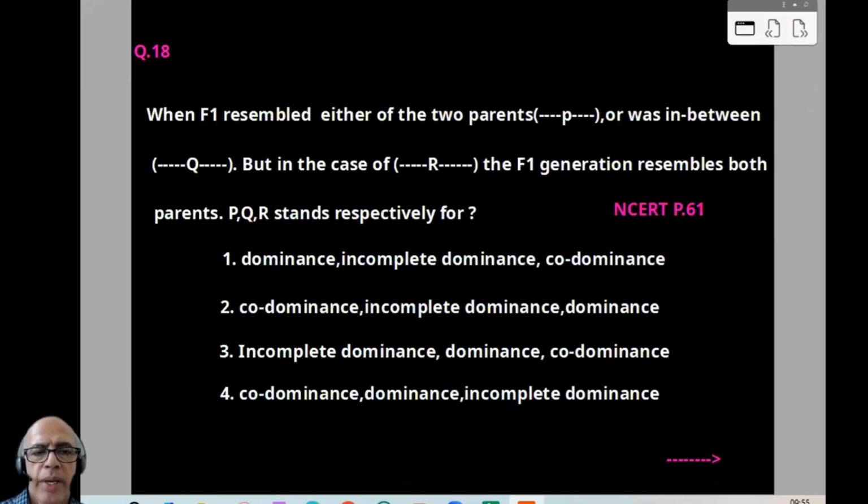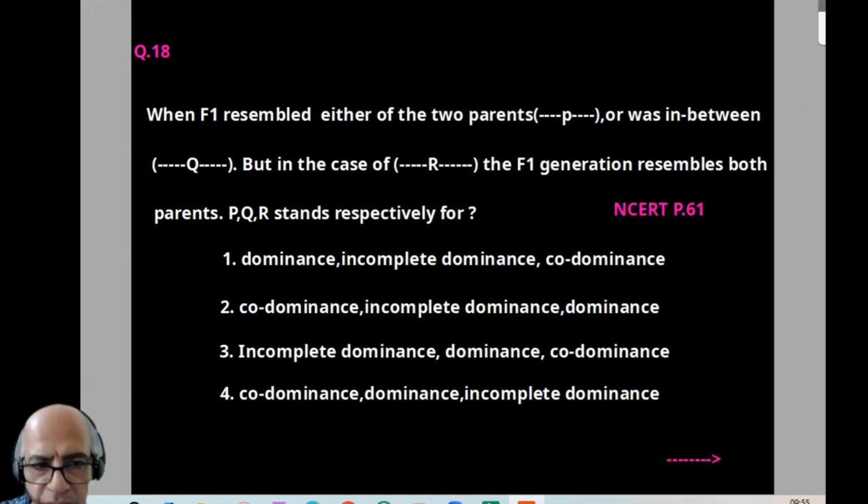18. When F1 resembles either of the two parents, then P, or was in between, Q. But in the case of dash, F1 generation resembles both parents. P, Q, R respectively stand for? So when F1 is resembling either of the two parents, then it is called dominance. Or was in between, it is called incomplete dominance. But in the case of codominance, F1 generation resembles both parents. This is a famous line from NCERT page number 61. Same statement I put there, but when I put it this way, it will be slightly confusing. So option-wise, it is 1.